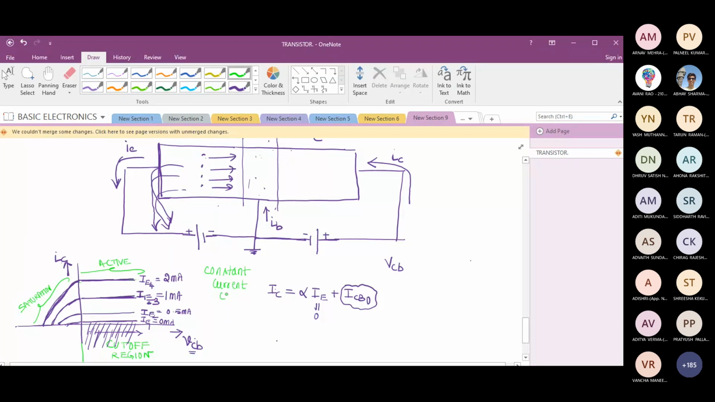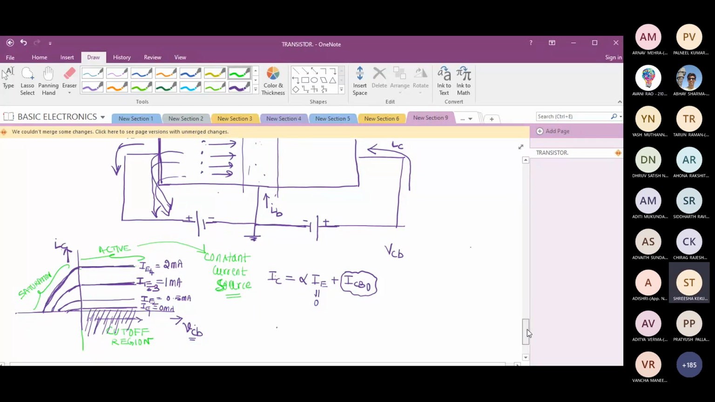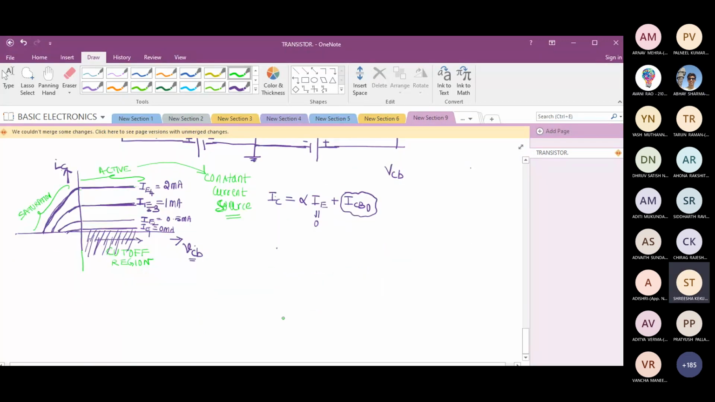So if you ask me the application of this device, in common base configuration we usually use the transistor as a constant current source, in the active region. Is it okay? Is this fine? Okay. Saturation and cutoff region, in the next session I'm going to explain.